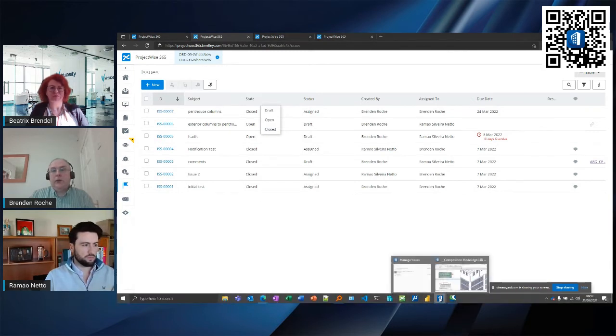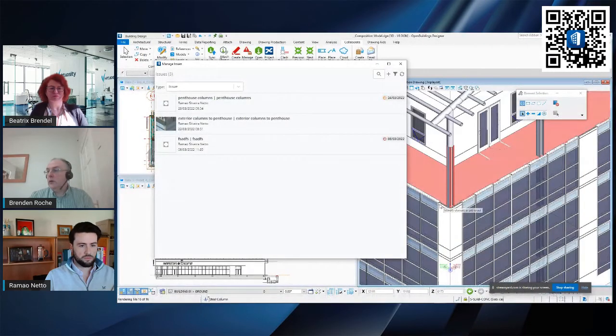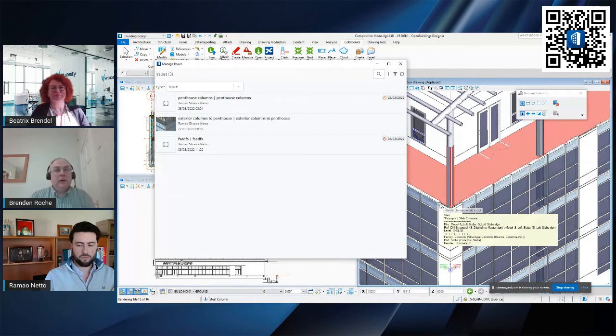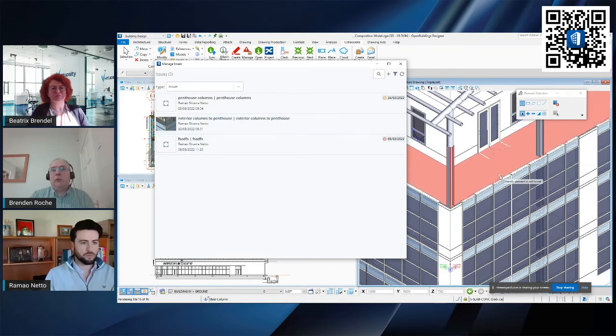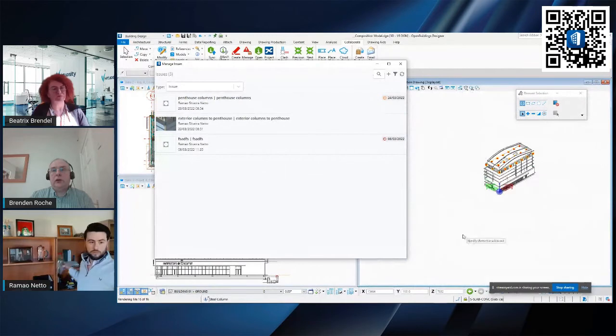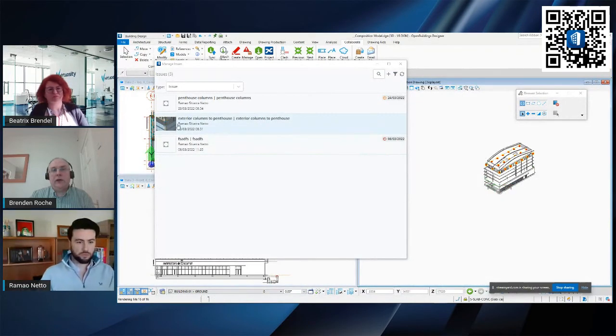So let me just go back to OpenBuildingsDesigner for a little while, and let me just talk a little bit more about this. So I created a very similar issue and captured an image with that issue earlier today.